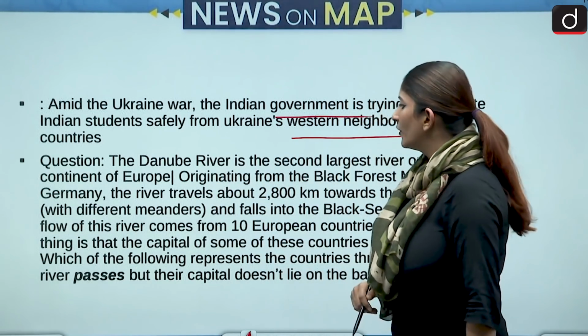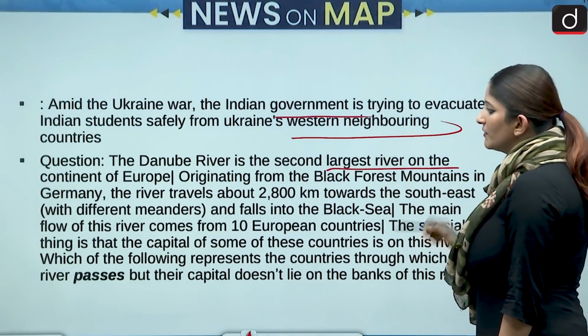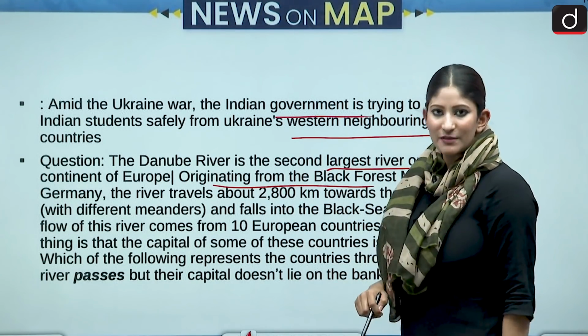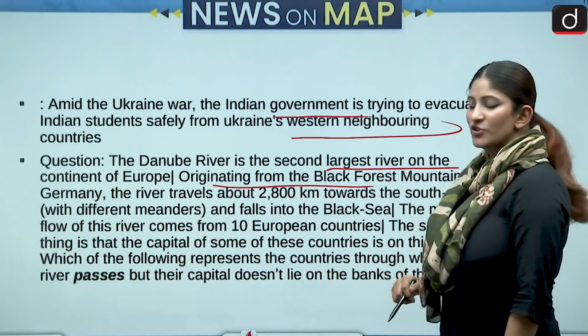And the question is, the Danube River is the second largest river on the continent of Europe, which is originating from the Black Forest mountain, and that is in Germany.